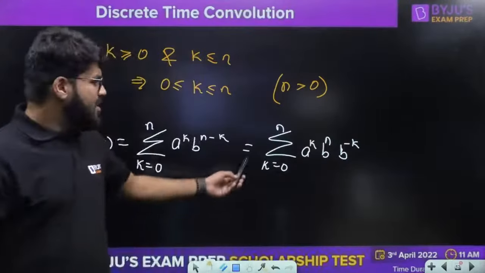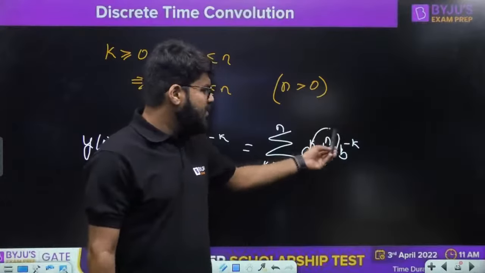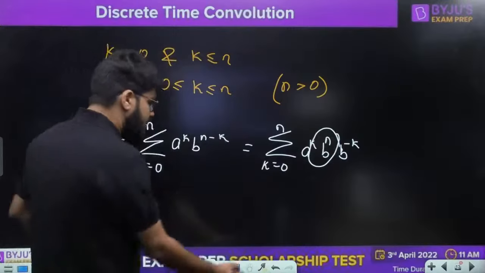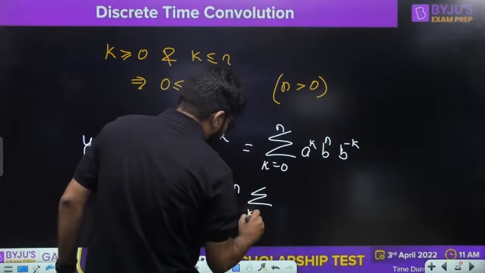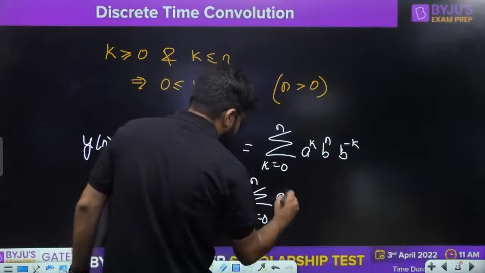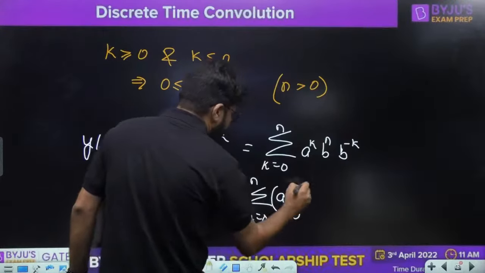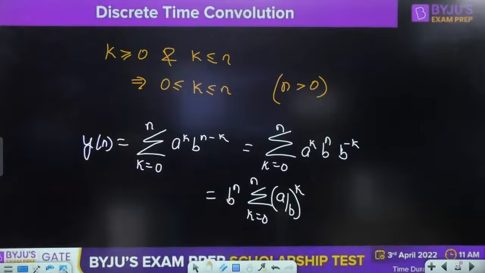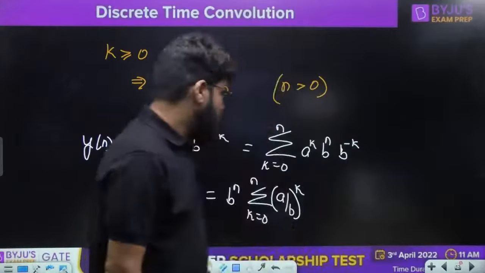But sir, the summation is with respect to k. And if the summation is with respect to k, the variable n can be taken outside the summation. So b power n goes outside, and you are now left with summation k equal to 0 to n, a power k, b power minus k. So a by b raised to the power k. Summation k equal to 0 to n, a by b raised to the power k. That is what is going to come.